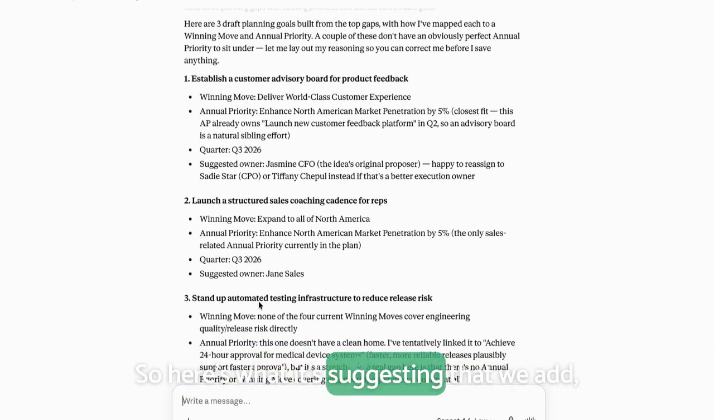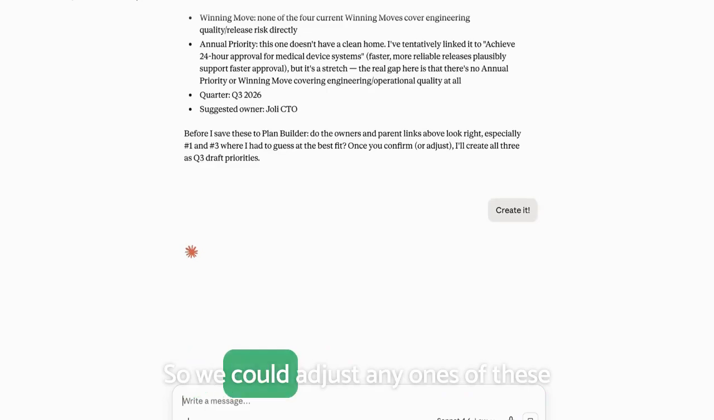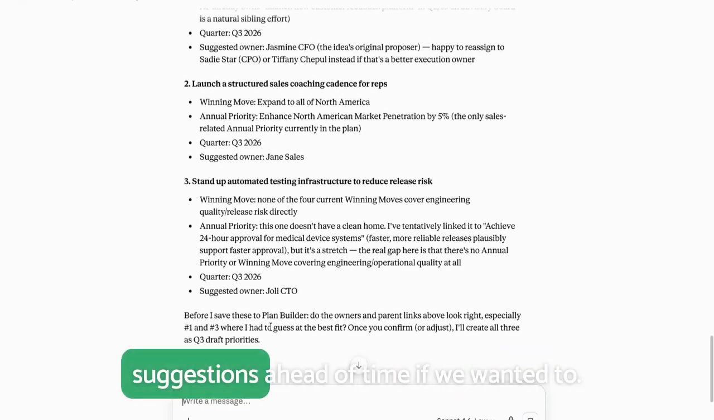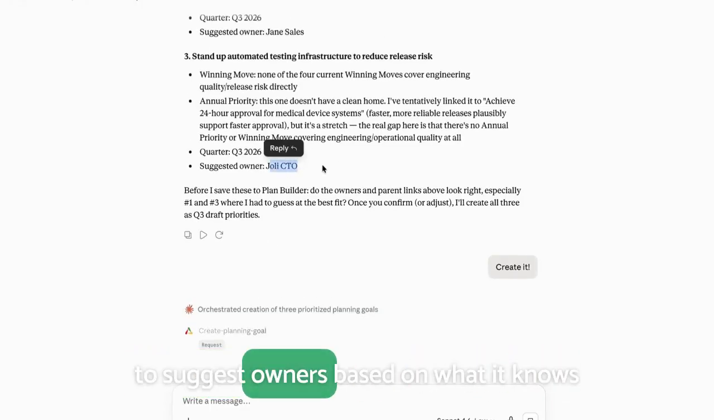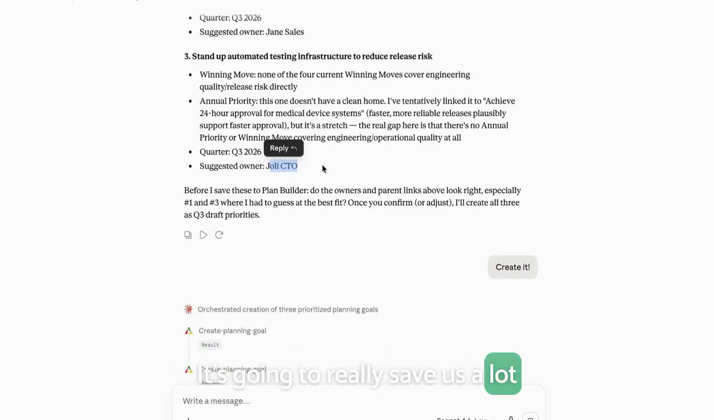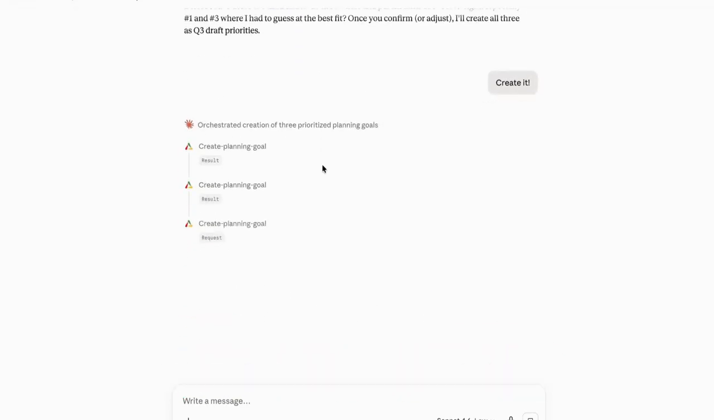So here's what it's suggesting that we add, and we'll just say go ahead and create it. We could adjust any of these suggestions ahead of time if we wanted to, but just for the sake of the example, I'm going to go ahead and have Claude build this out. You'll notice that it's even going so far as to suggest owners based on what it knows about my team, which is awesome. It's going to really save us a lot of time in our planning meeting to have this work done ahead of time.